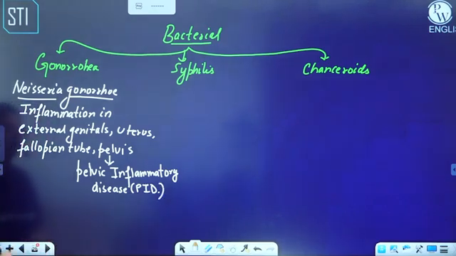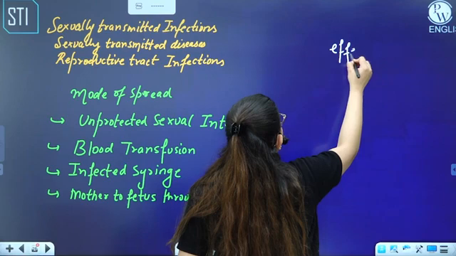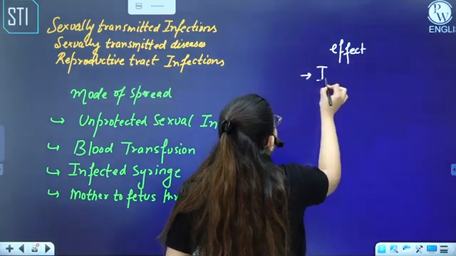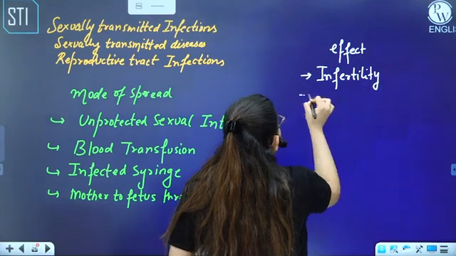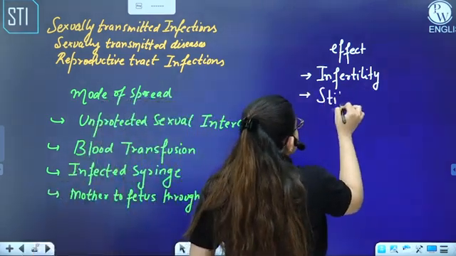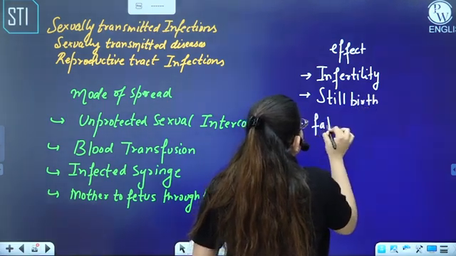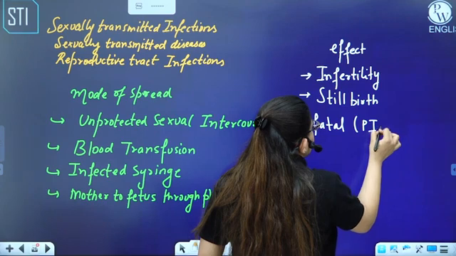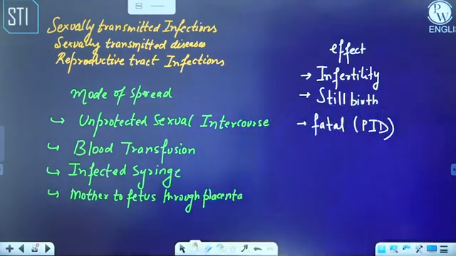So I have told you some effects. Let's see what the effects are, so let's write them down. What are the effects of STIs? In both male and female, it can cause infertility. And in the case of a female, if a child is born not alive, you call it stillbirth. And it can be fatal when PID occurs, right? Otherwise, there are a lot of other things as well. It can affect the female's body in many different ways.